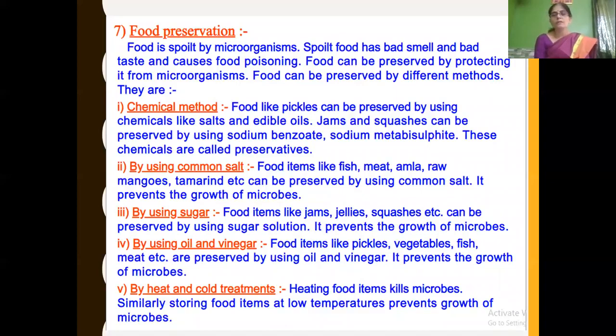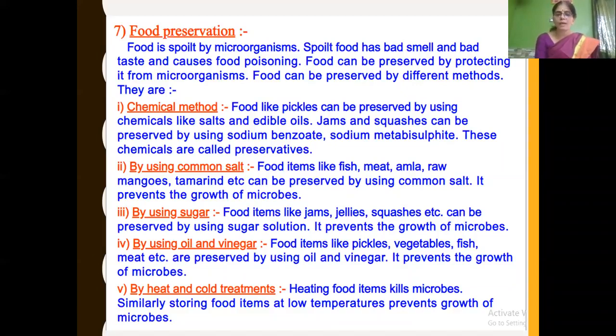We have learned food can be preserved by different methods, namely the chemical method. In this chemical method, food like pickles can be preserved by using chemicals like salt and edible oil. Jams and squashes can be preserved by using sodium metabisulfite and sodium benzoate. These chemicals are called preservatives. Edible common salt and edible oil are used to preserve pickles, and sodium benzoate and sodium metabisulfite are used to preserve jams and squashes.